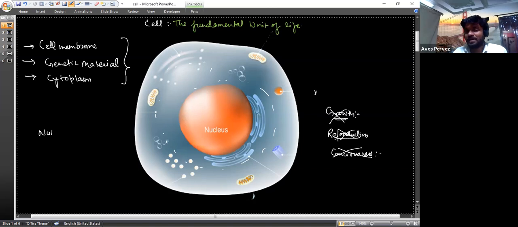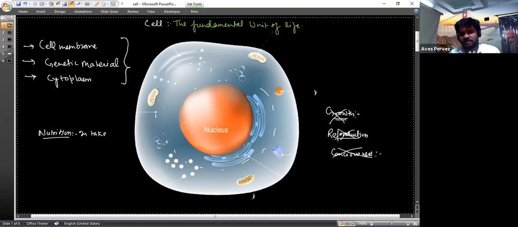Nutrition means every living organism needs food for performing its various metabolic activities. Okay. Nutrition means if a patient is in a coma, he still needs food. Why? Because there are certain functions taking place inside their bodies. So for proper functioning of these metabolic activities, we need food. So nutrition means intake of food.